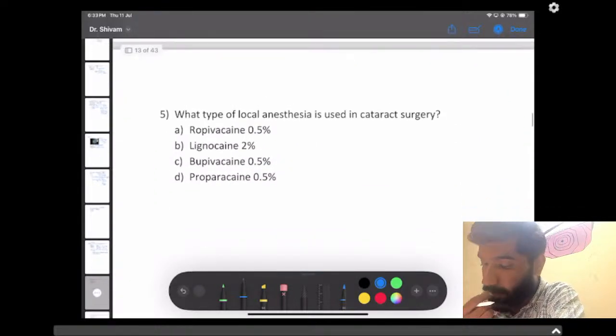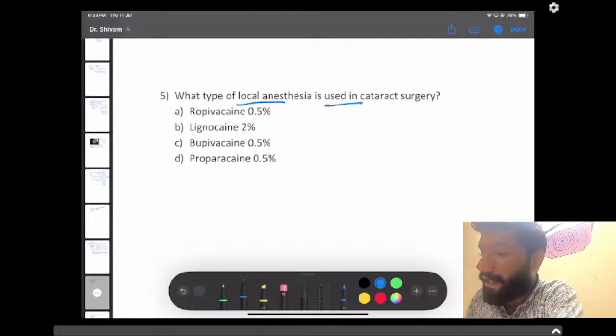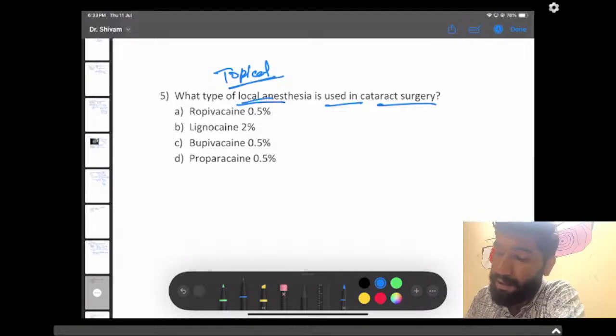Next question of ophthalmology. What type of local anesthesia is used in cataract surgery? As suggested by some of the students, topical was not mentioned. You have covered topical local anesthesia with proparacaine, but here local anesthesia is mentioned, not topical. The answer should be lignocaine. We have covered both the aspects.